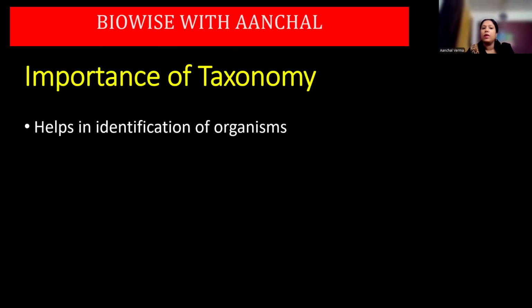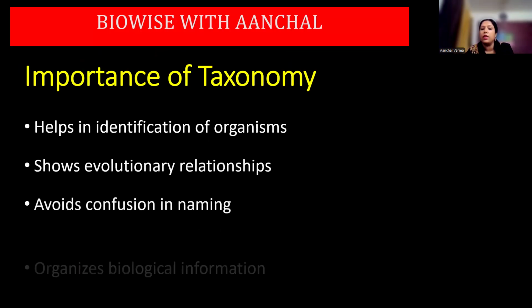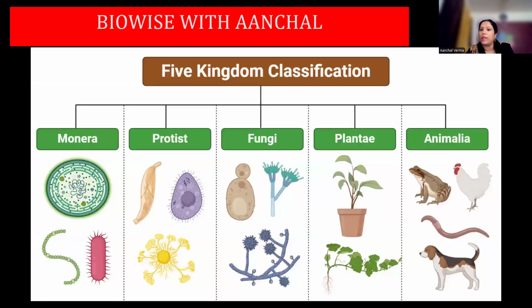Importance of taxonomy: helps in identification of organism, shows evolutionary relationships, avoids confusion in naming, organizes biological information. That is the importance of taxonomy. So let us start with the five kingdom classification. Now before that, you have to write the name of the scientist who is responsible for this five kingdom classification. Now according to this five kingdom classification, we have got Monera, Protista, Fungi, Plantae, Animalia.